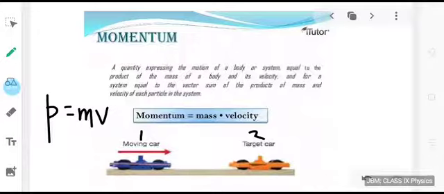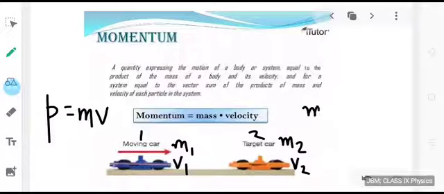How do we find the momentum of this system of two objects? For this, we have to separately find the momentum of both the objects and then find the sum. So let us assume that the mass of the first object is m1 and its velocity is v1. The mass of the second object is m2, its velocity is v2. Then what should be the momentum of the first object?